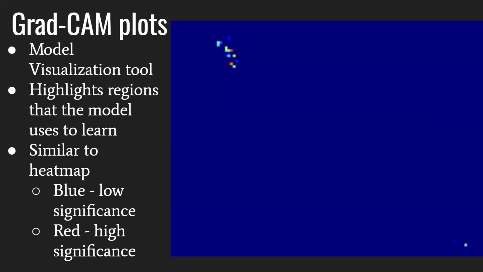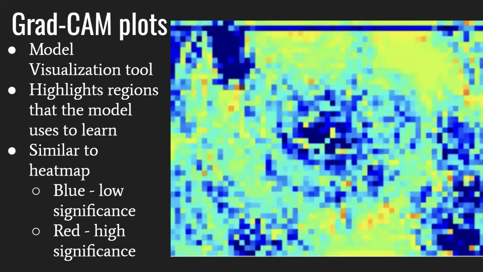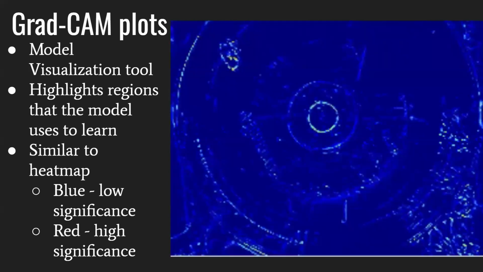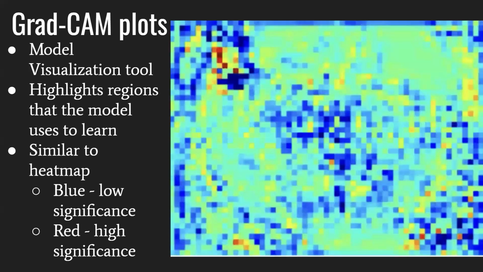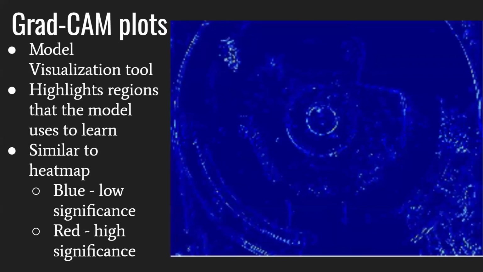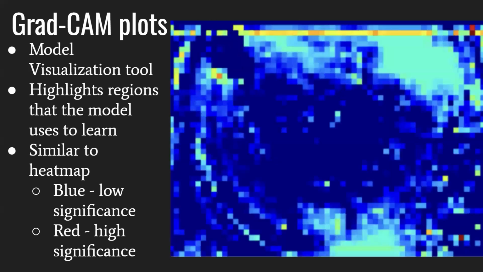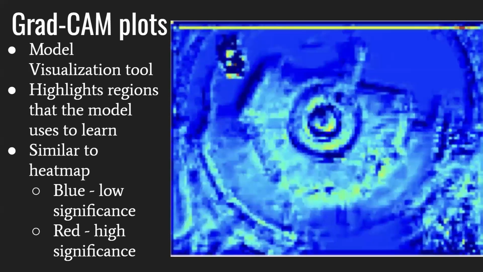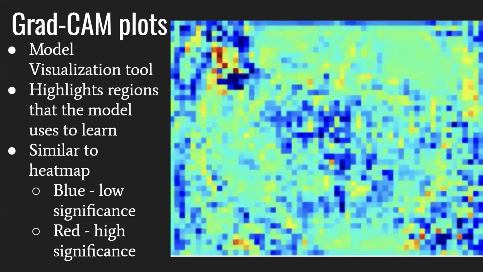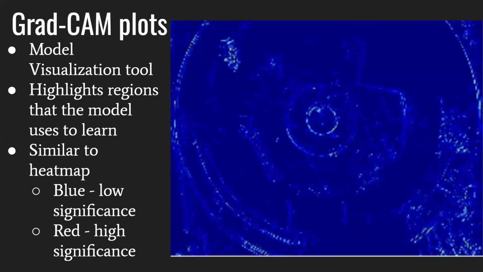To visualize what our model is looking at, we use Grad-CAM. Grad-CAM is a tool that highlights the weights of a model. As you can see here, there's a bee in the upper left-hand corner, and the model is looking at that. It's very similar to a heat map. The more red, the more the model is looking at that specific spot.